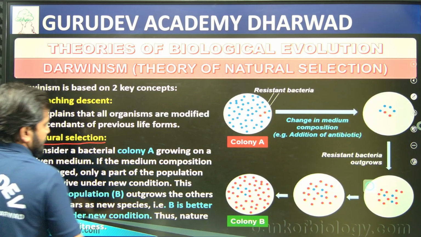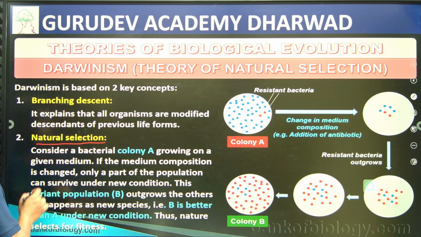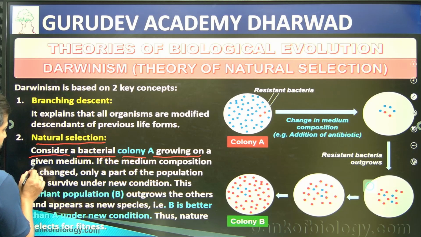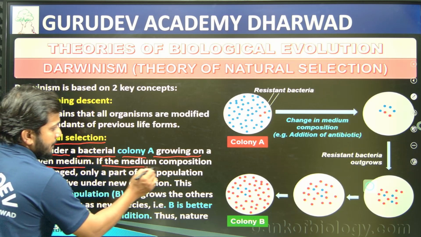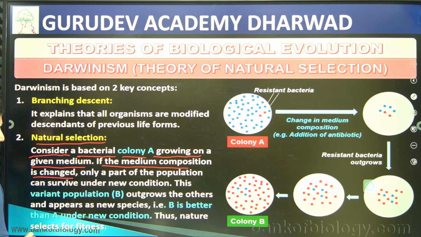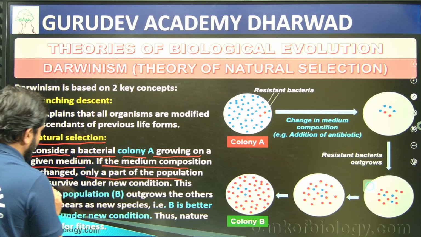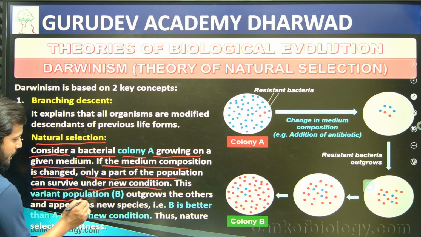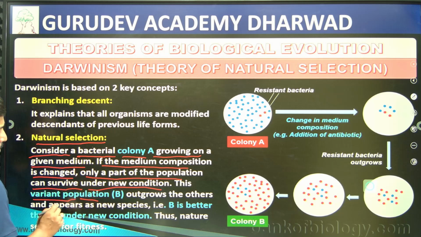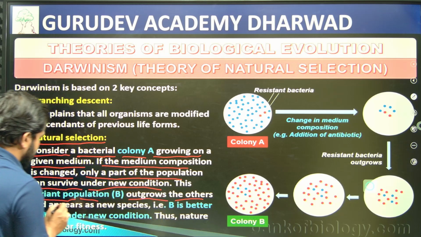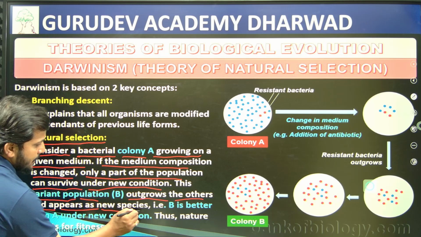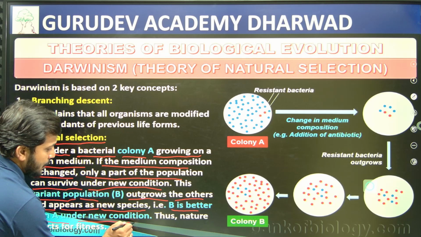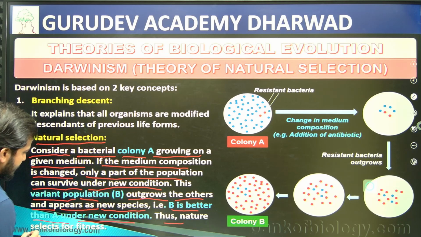Now what does natural selection say? Consider a bacterial colony growing on a given medium. If the medium composition is changed, only a part of the population can survive under the new condition. This variant population outgrows the others and appears as a new species. That is, B is better than A under a new condition, and thus natural selection for fitness matters.